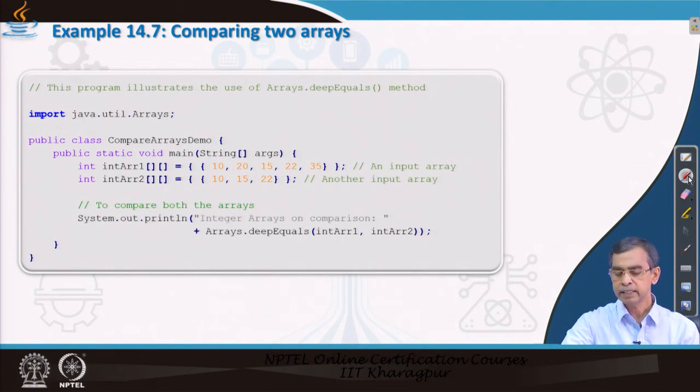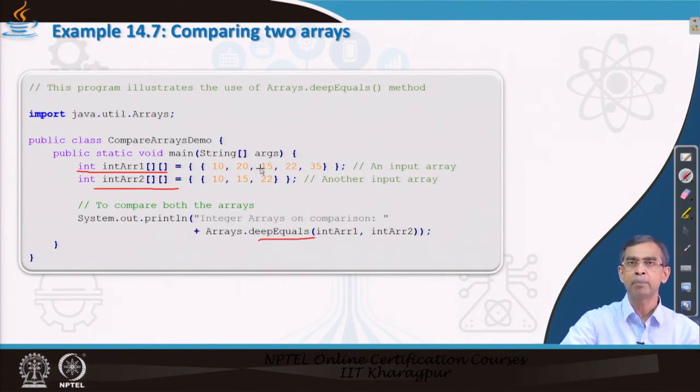So, here this is an example. As you can see, the two arrays we have declared are 2-dimensional arrays, and using the nesting, it is basically deepEquals. Like deepEquals, only the equals method can be applied. If it is the equals method, then it is better to apply it to a 1-dimensional array. The deepEquals will basically check row wise, and then for every row all columns will be checked, and then it will find if the two arrays contain the same elements.